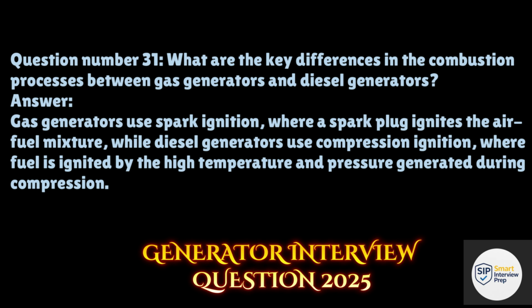Question number 31. What are the key differences in the combustion processes between gas generators and diesel generators? Answer. Gas generators use spark ignition, where a spark plug ignites the air-fuel mixture, while diesel generators use compression ignition, where fuel is ignited by the high temperature and pressure generated during compression.